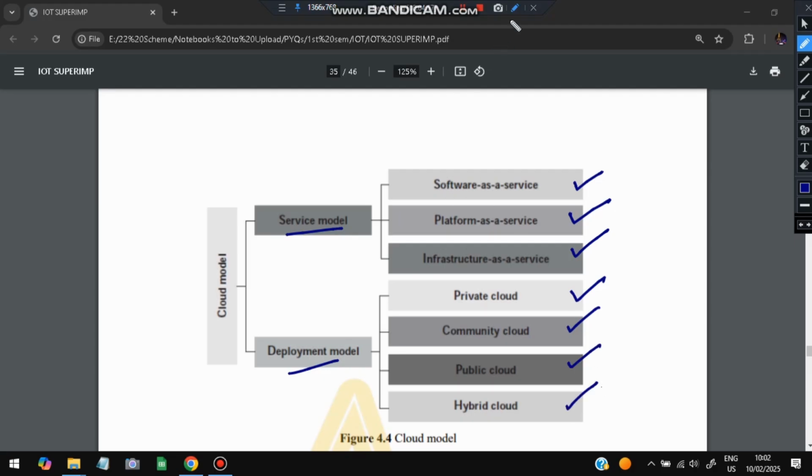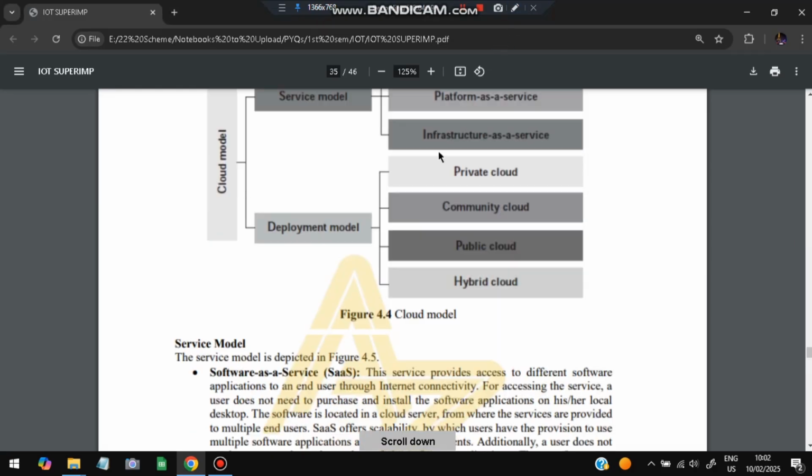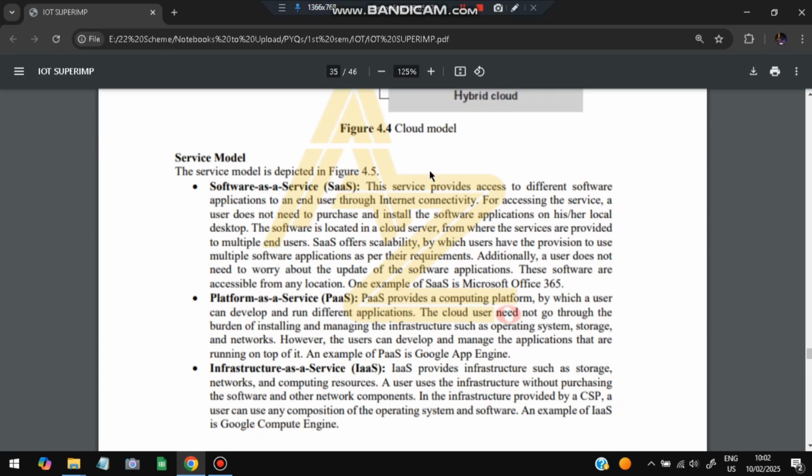Okay, so what is software as a service? Software as a service means we'll be having software which we can use. For example, Microsoft 365 based on license. Okay, this is a service, right? We can use it based on license. That type is called software as a service. Second is platform as a service.